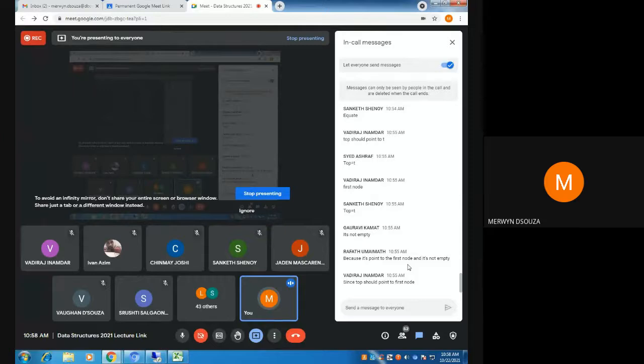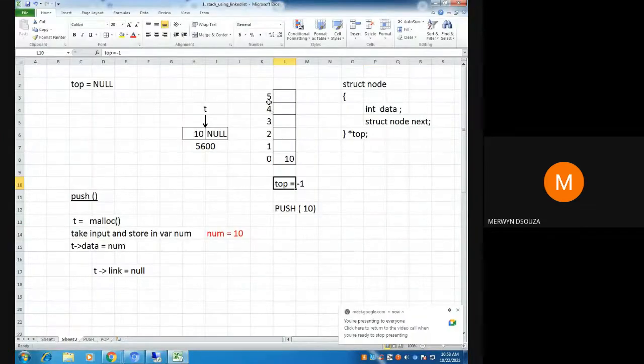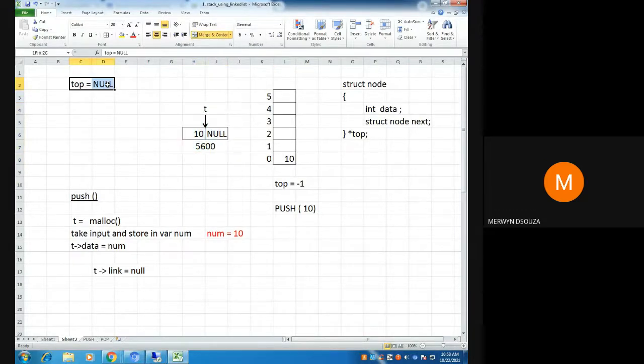Basically, right now you are in this situation. 10 has got stored in the array. Is top pointing to 0? No, top is not at 0. But what we had said when we were doing push is that the top should always be pointing where the topmost element is. In this case, the initial value of top is null, so it is not pointing to this node. So we need to make top point to this address, 5600.